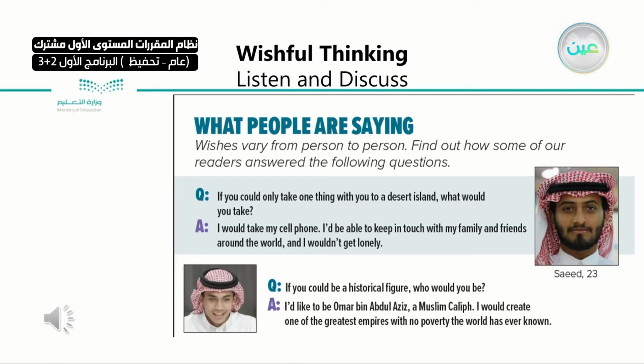I'd be able to keep in touch with my family and friends around the world, and I wouldn't get lonely. If you could be a historical figure, which would you be? I'd like to be Omar bin Abdul Aziz, a Muslim caliph. I would create one of the greatest empires with no poverty the world has ever known.